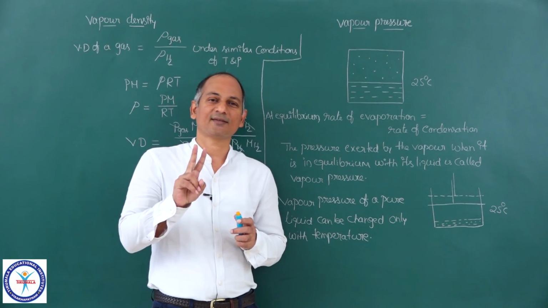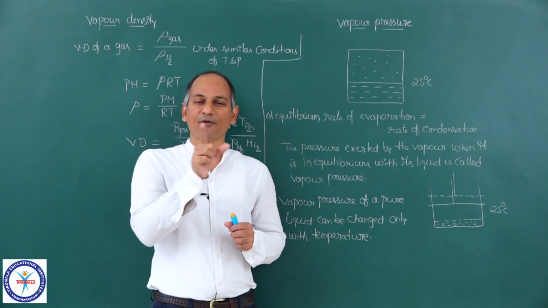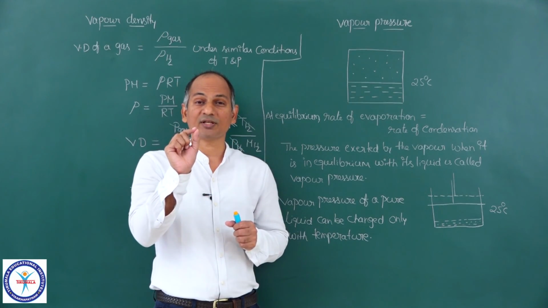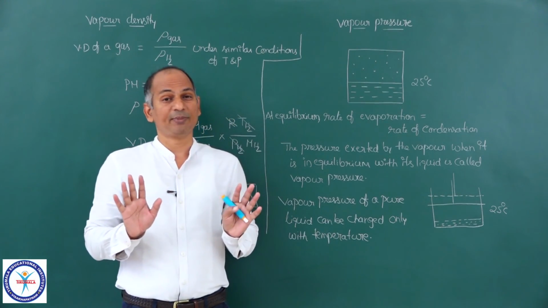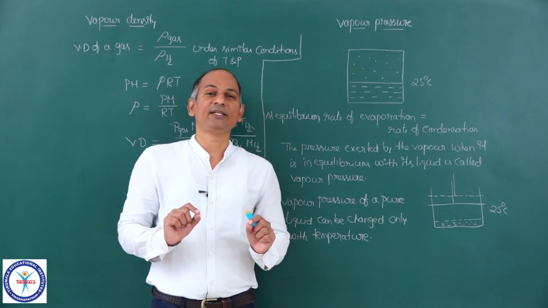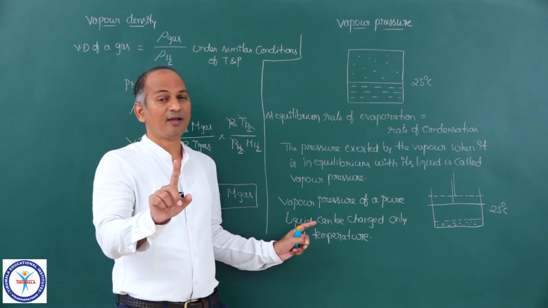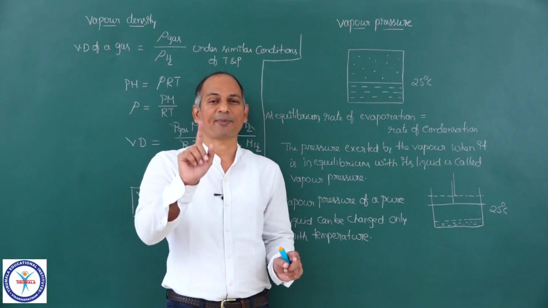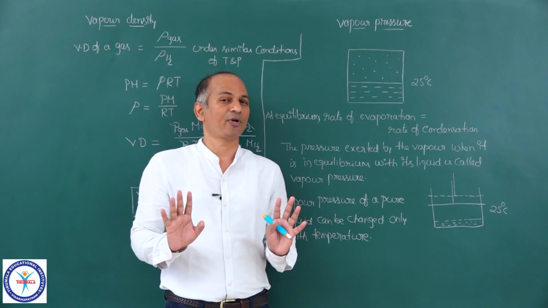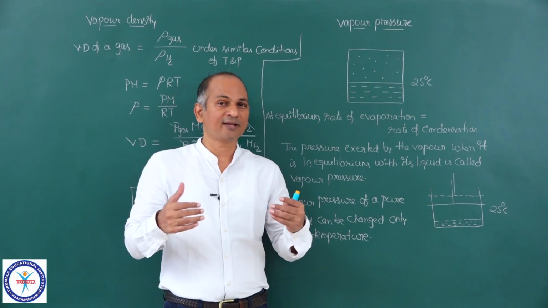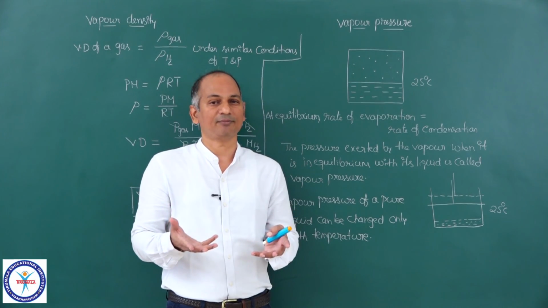And there are 2 things. First thing, definition. The rates become equal, rate of evaporation, rate of condensation, and the pressure measured at that equilibrium state is called vapor pressure. So vapor pressure is basically an equilibrium concept. And the second one is only temperature can change the vapor pressure, nothing else. If it is a pure liquid and if you keep temperature constant, its vapor pressure is constant no matter whatever modification you do. This is the second point. And further details, conceptually further details you will gather in the chapter chemical equilibrium.